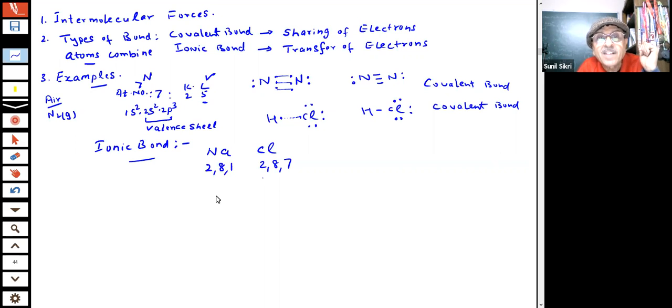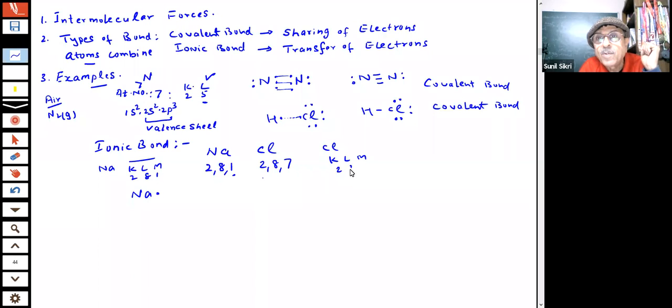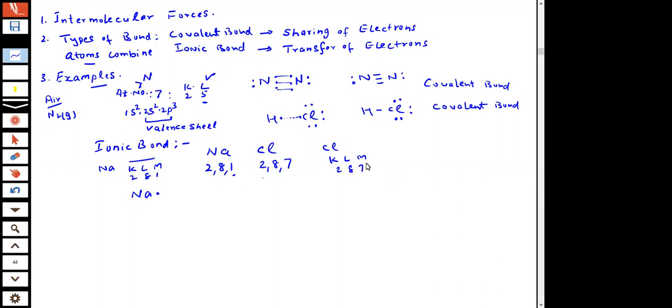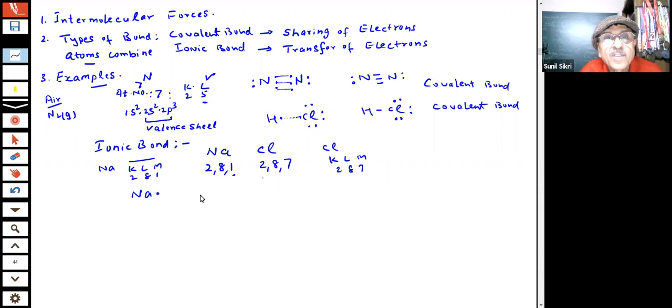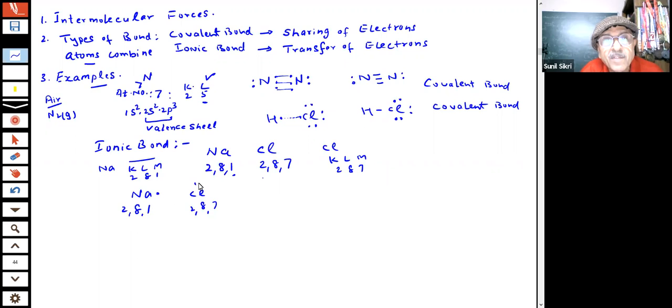I can show it like this, that sodium has 1 electron in the valence shell. For sodium, K, L, M is 2, 8, 1, students. It has 1 electron in the outermost shell. And for Cl, it is K, L, M, 2, 8, 7. In the third shell, it has 7. So what can happen, students? This sodium, which is 2, 8, 1, and Cl, which is 2, 8, 7: 1, 2, 3, 4, 5, 6, 7.